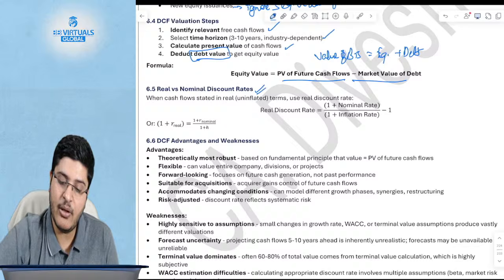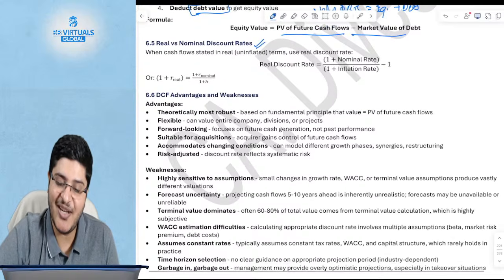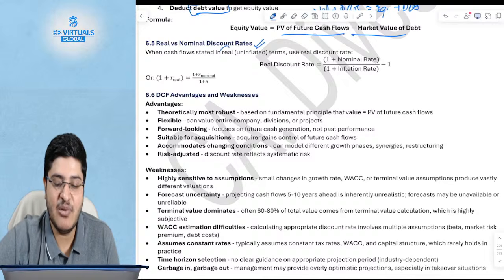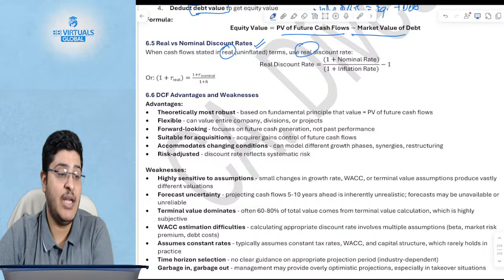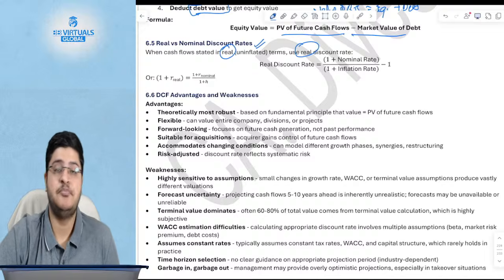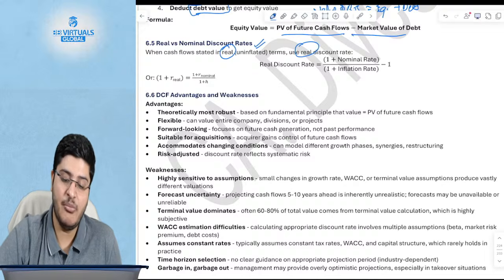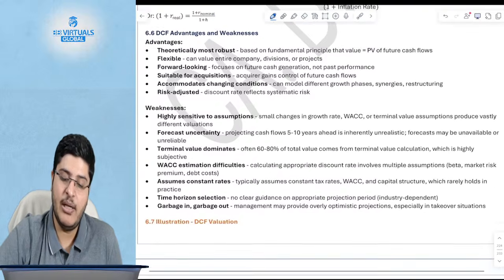Should you take the real rate or the discount rate? If the cash flows are in real terms, you use the real rate, but I have told you, for the sake of simplicity, it is the same, the Fisher equation only. You should ideally use the nominal rate.